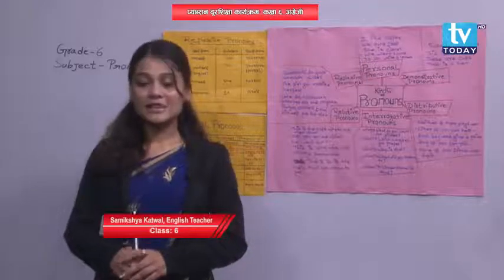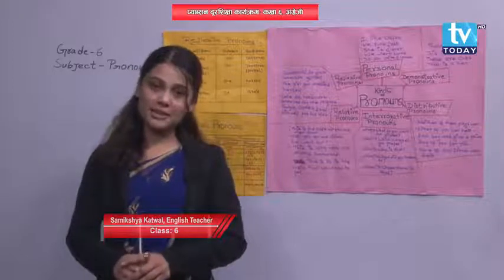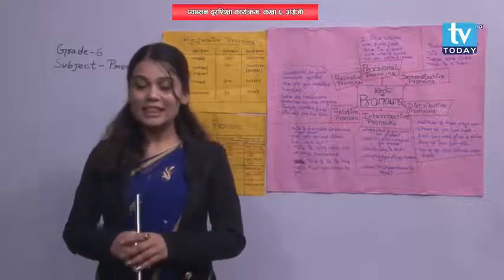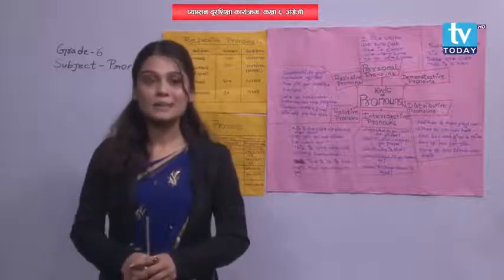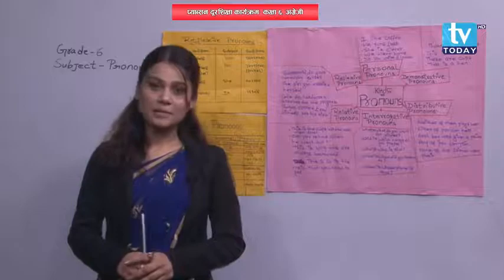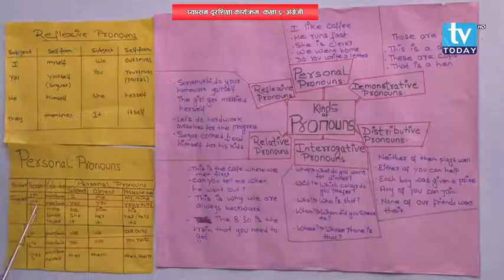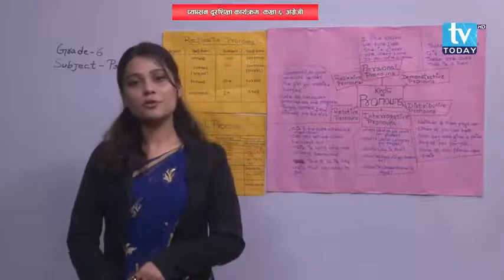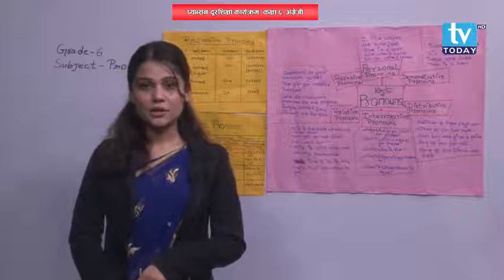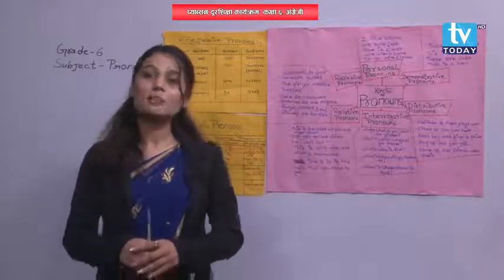A pronoun such as I, you, or they that expresses a distinction of person is known as a personal pronoun. They, it, he, I, we, you, she are a few examples of personal pronouns. You can look over here also. Personal pronouns can be in singular form as well as in plural form. Understood?